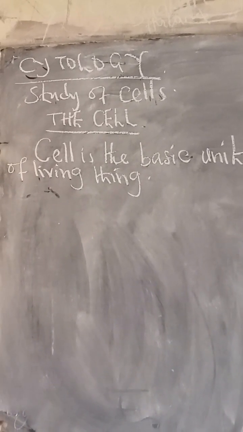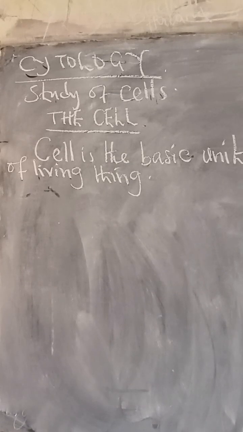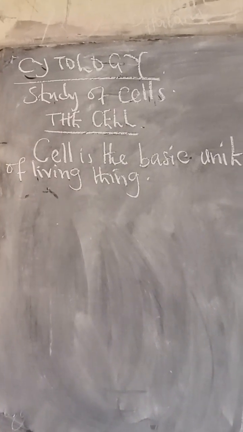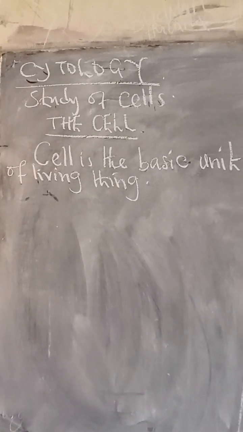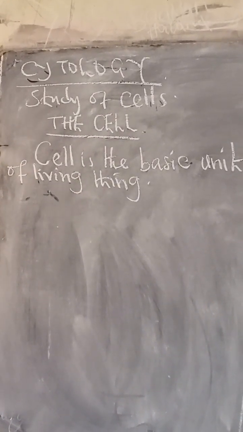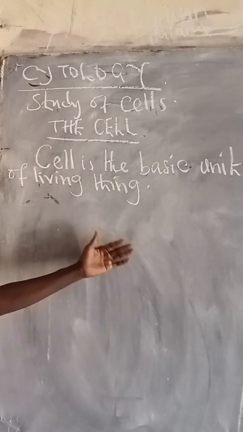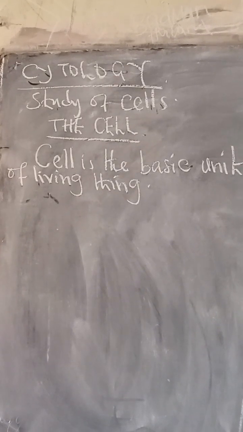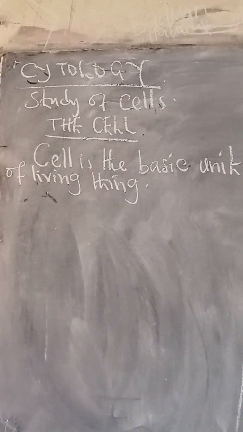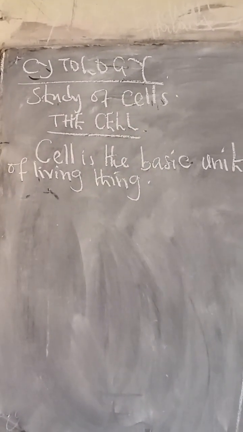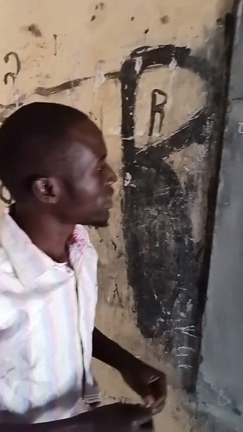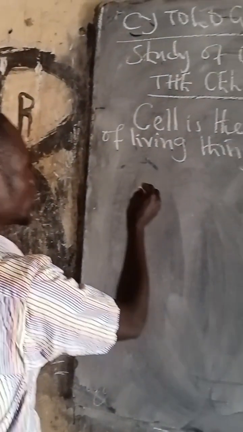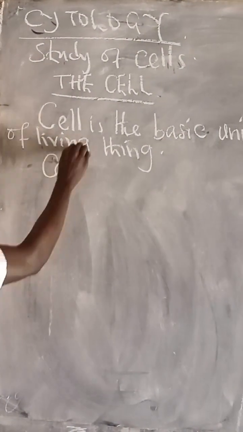They form how an organism can appear, because there are some organisms that are very tiny and they are made out of one cell that we call single-celled organisms. There are those that are made out of very many cells and they are very large in size. We call them multicellular organisms. It means the cells determine the structure or the nature of an organism. So therefore, we can also define cells as the structural unit of an organism.